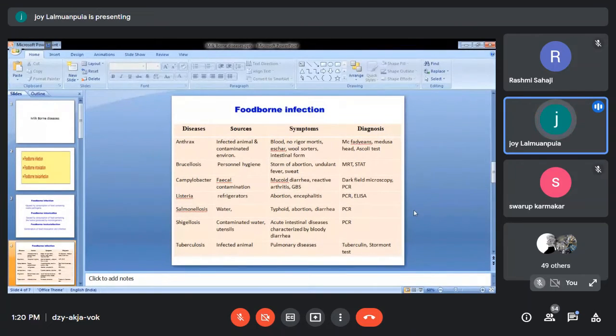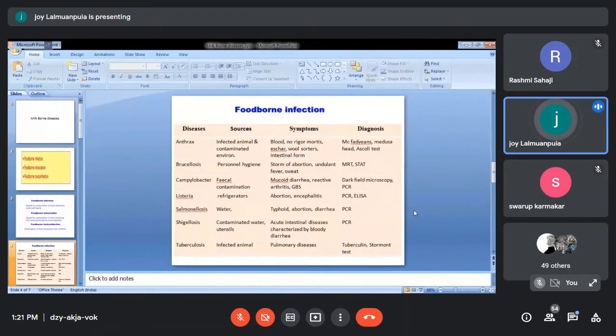Okay. Otherwise, in very acute cases or in very rare cases, they may cause abortion as well as diarrhea. PCR is one of the best methods.